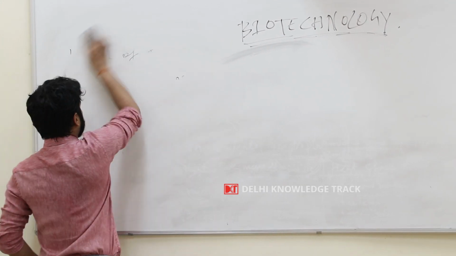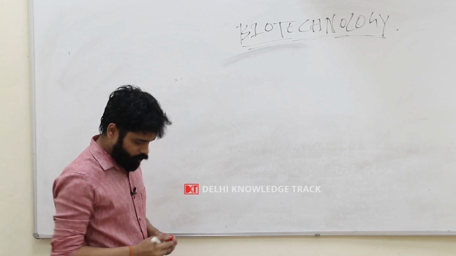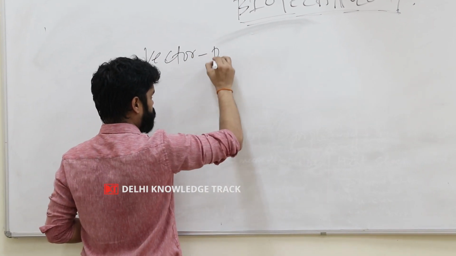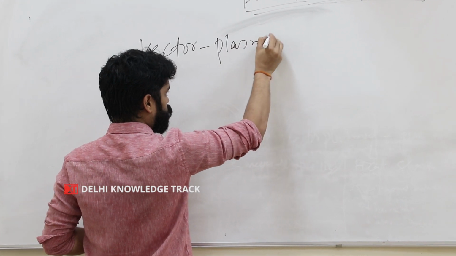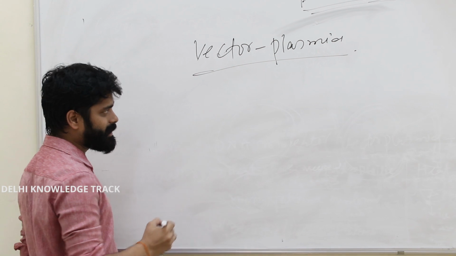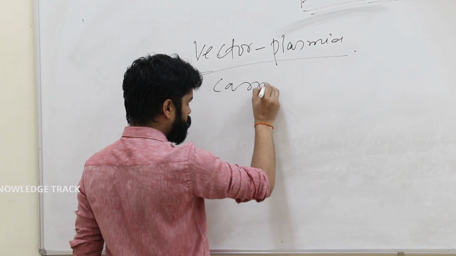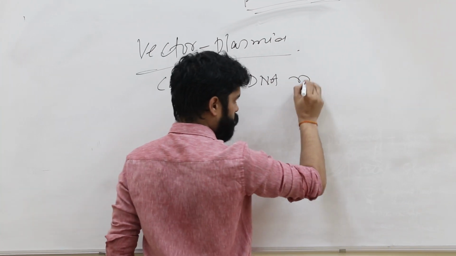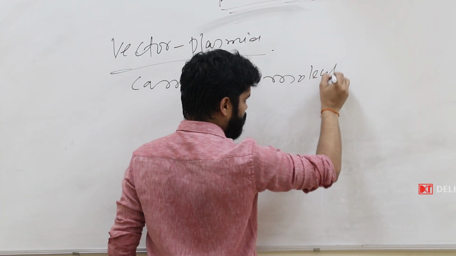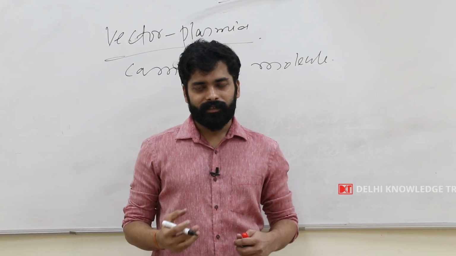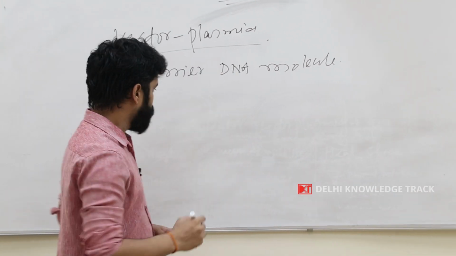So now we will be discussing the vector plasmid. So first is the vector plasmid. We already know that the vector plasmid is nothing but a carrier DNA molecule, and it is a carrier for your gene of interest into the host organism.